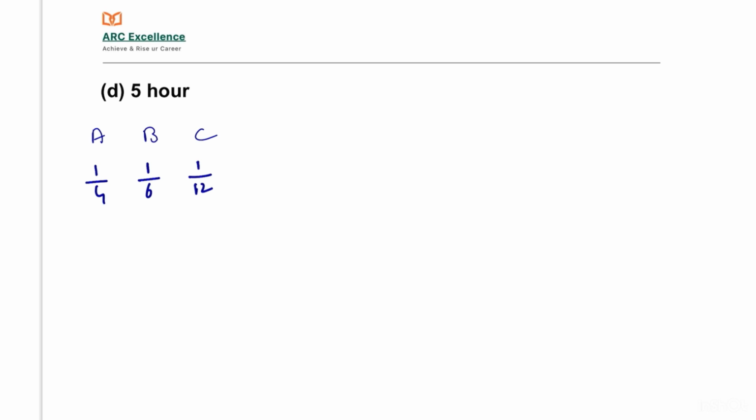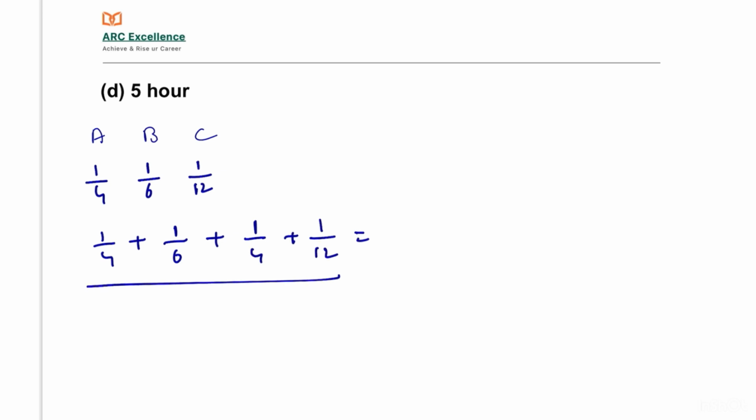So in the first hour A works, then B, then again A works and then again B. Therefore in 4 hours, by calculating this we get 3 by 4.